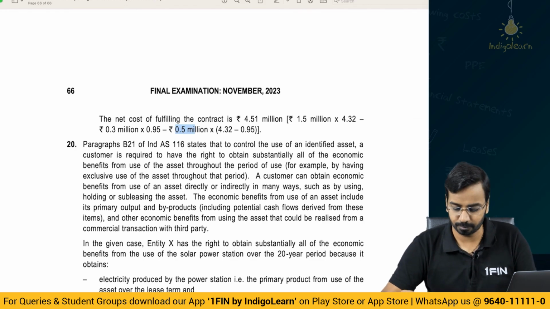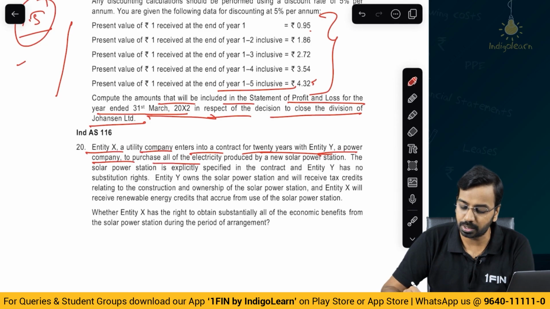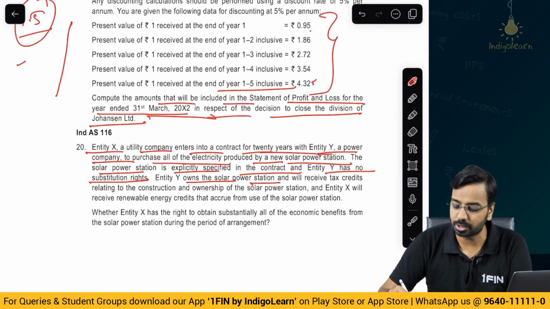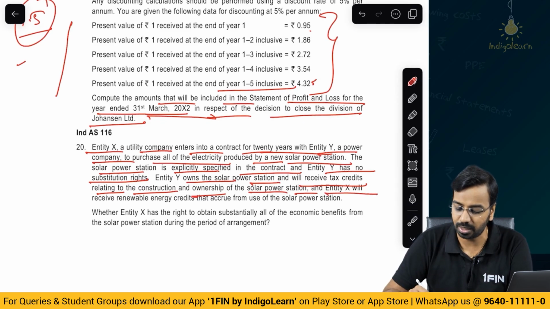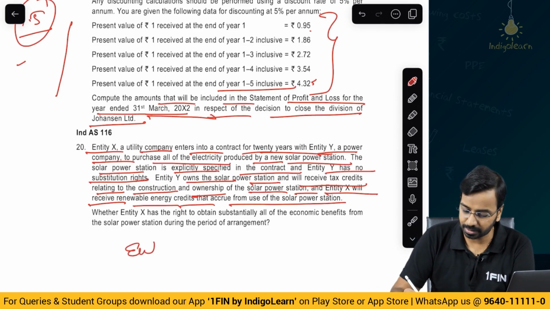Next one, entity X, a utility company, enters into a contract for 20 years with entity Y, a power company, to purchase all of the electricity produced by a new solar power station. The solar power station is explicitly specified in the contract and entity Y has no substitution right. Entity Y owns the solar power station and will receive tax credits relating to the construction and ownership of the solar power station, and entity X will receive renewable energy credit that accrue from the use of the solar power station.